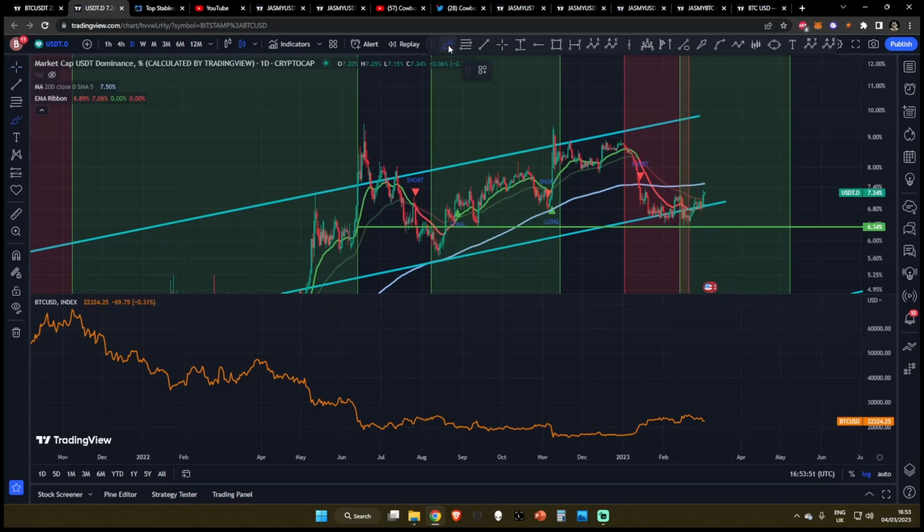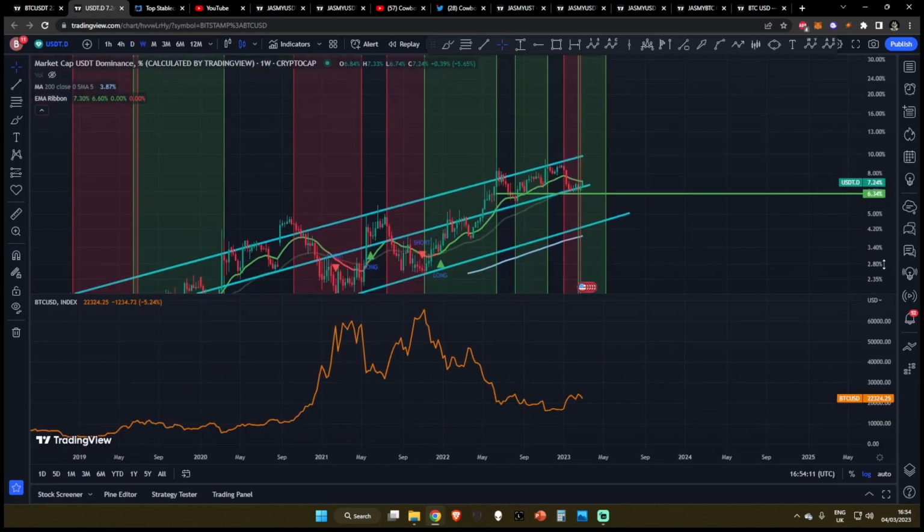Super quick update on Bitcoin and the stablecoin dominance. So quite recently we made an update on this, talking about how the USDT dominance is coming down to this critical trend line, and we talked about what's going to happen for Bitcoin if we do manage to get a bounce from this level, and this bounce has finally started to take place. So let's talk about it.